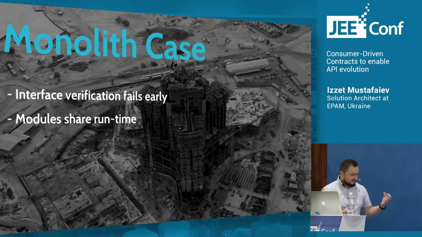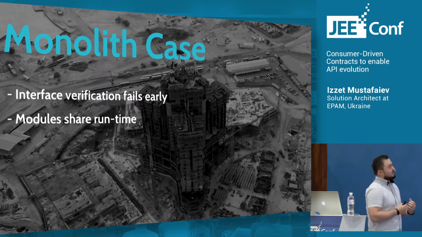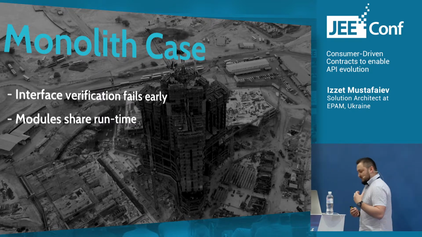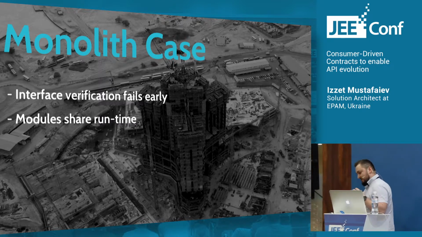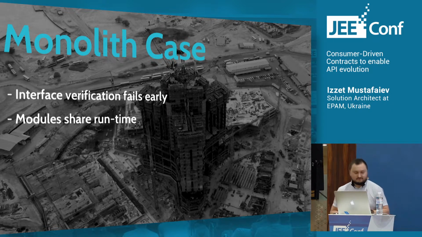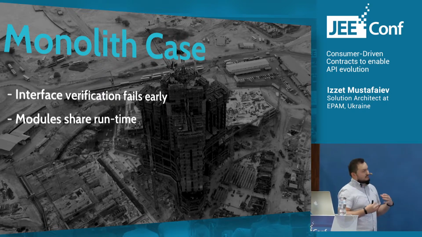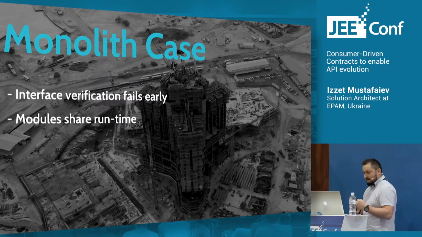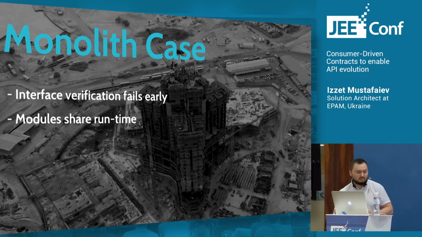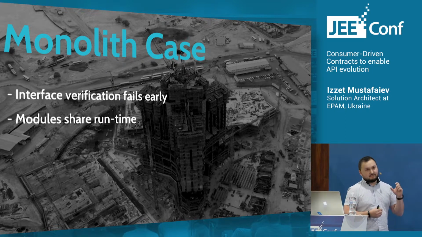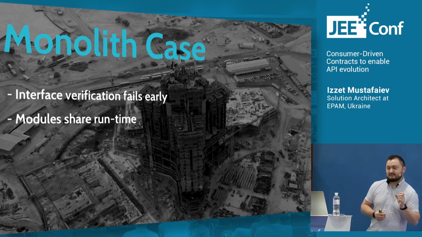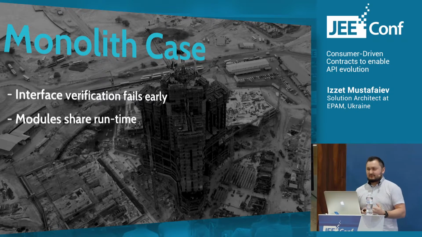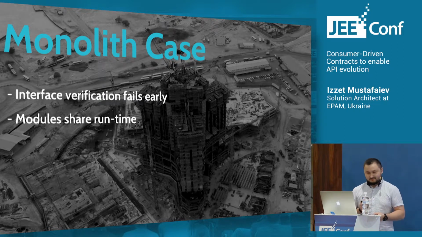Let's take a look also at several cases, one of these is the monolith case. In the monolith world, we have different modules, they're working together, and they share a single runtime. So basically, if we change something in the interface, at compile time we might discover that there is a breaking change and we can fix it right there. So this situation looks okay in the monolith case.